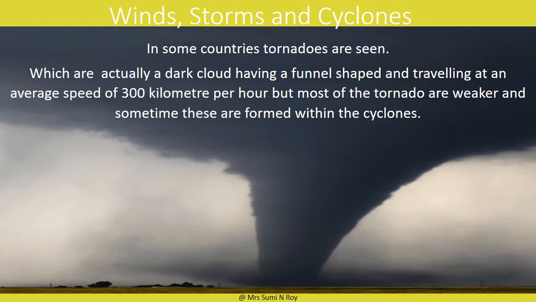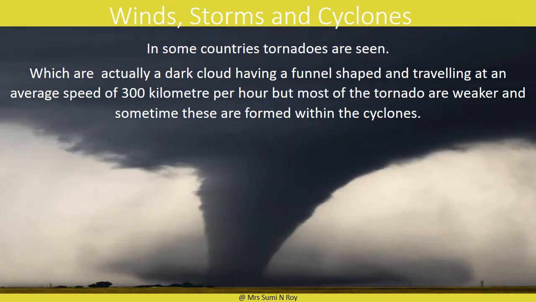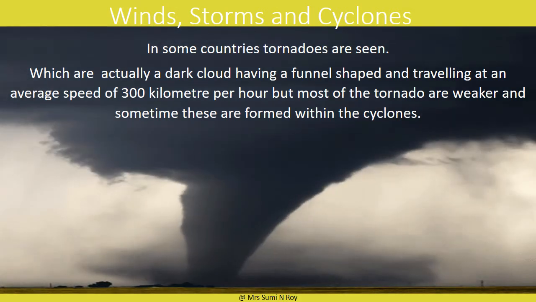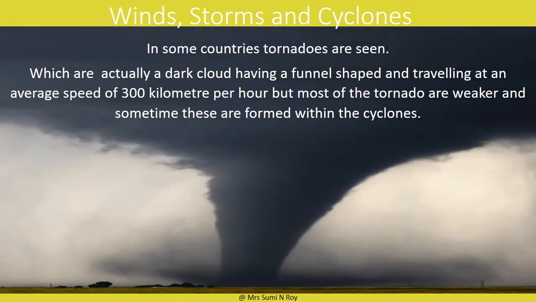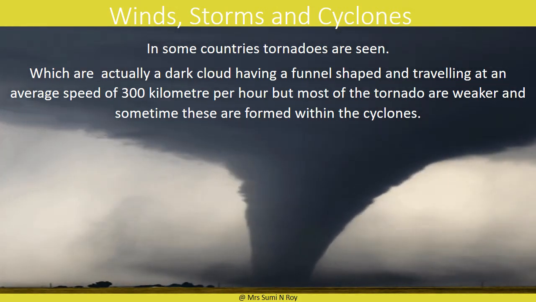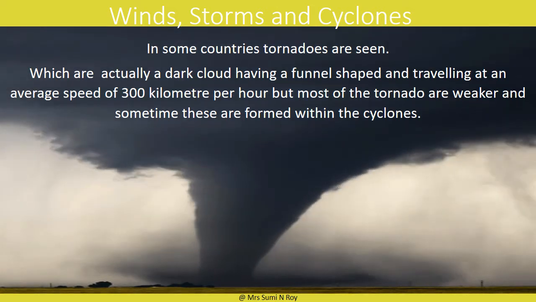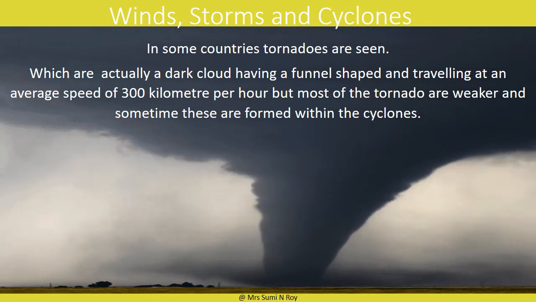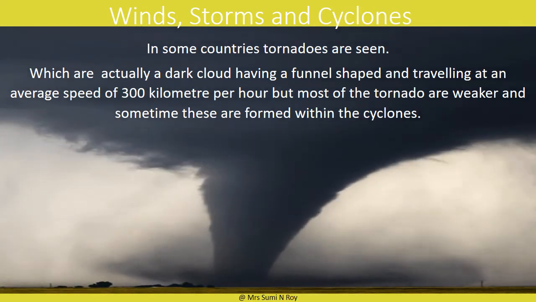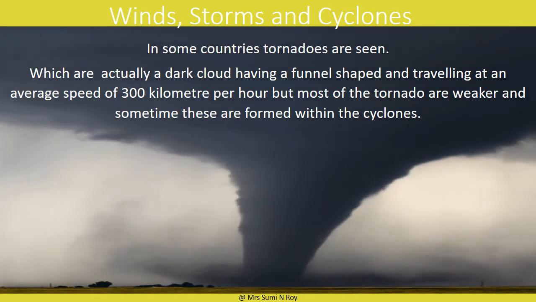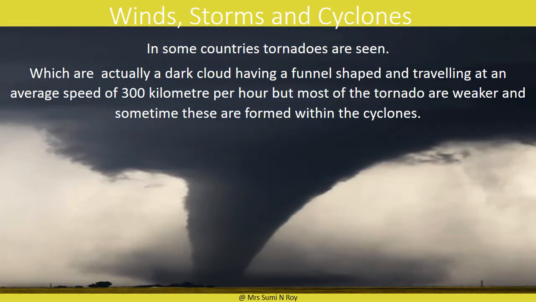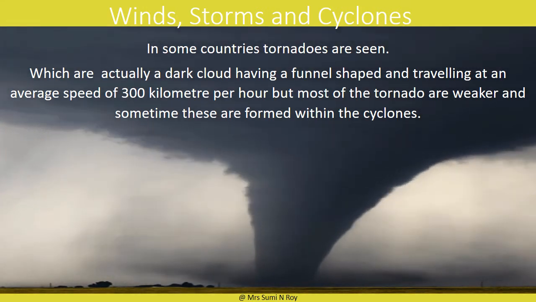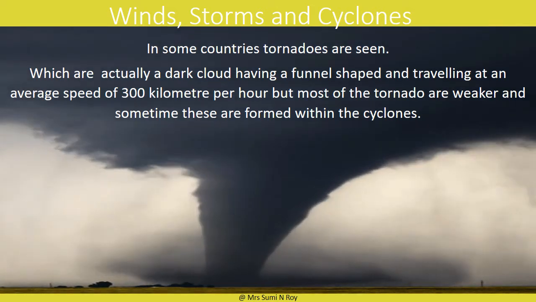Most of the tornadoes are weak, but a violent tornado can travel at a speed of about 300 km per hour. It can uproot trees and electric poles, and can damage power supply and telecommunications. A violent tornado can sometimes lift people and vehicles off the ground and throw them hundreds of meters away. This can cause death of many people and damage to vehicles.